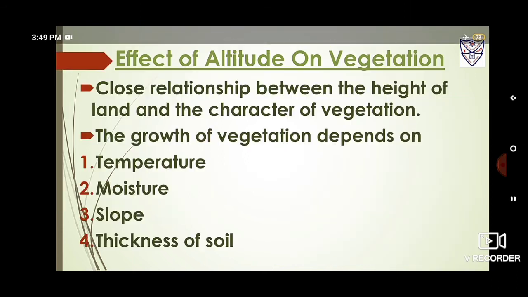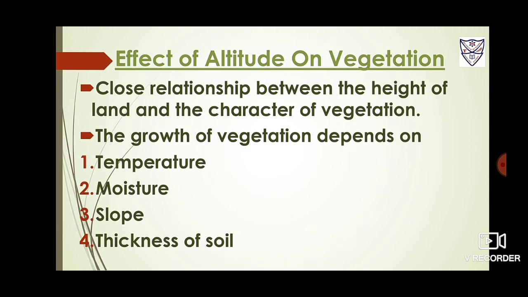Now let's study the effect of altitude on vegetation. There is a close relationship between the height of land and the character of vegetation. As the height increases, we are not able to find thick jungles of sal and teak. Now we can find tall trees with thin pointed leaves and cone shaped, known as coniferous on the mountain slopes. As the height increases further, we can find land covered with short grass and snow.